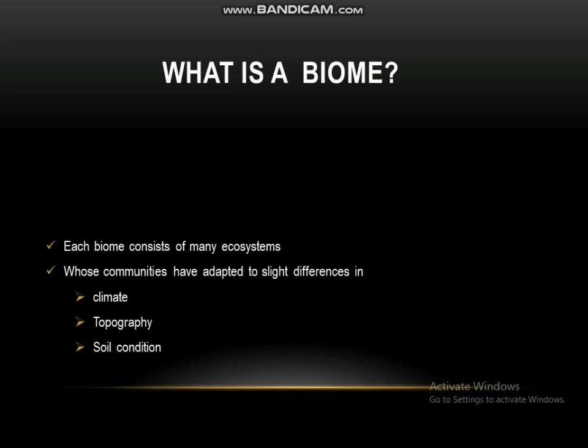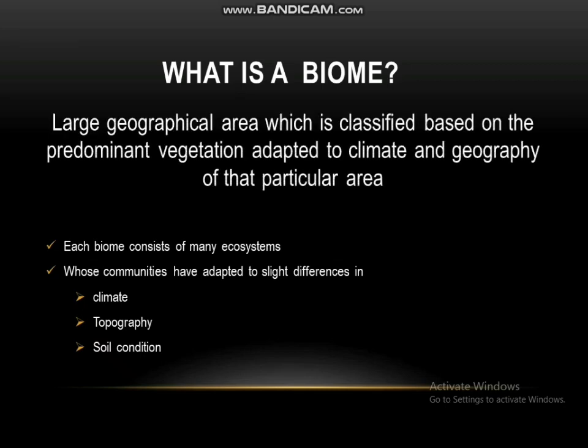Therefore, the completed definition of a biome is a large geographical area which is classified based on the predominant vegetation adapted to the climate and geography of that particular area. Each biome consists of many ecosystems whose communities have adapted to slight differences in climate, topography, and soil conditions within these biomes.